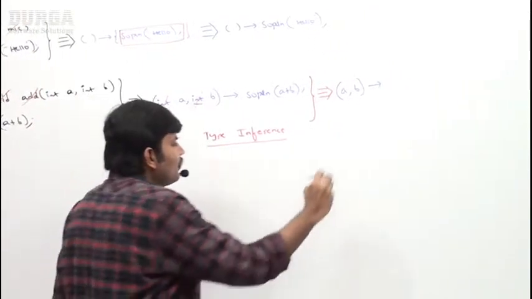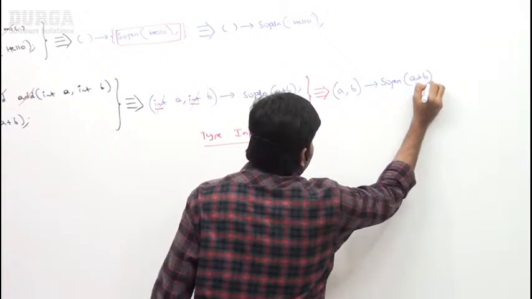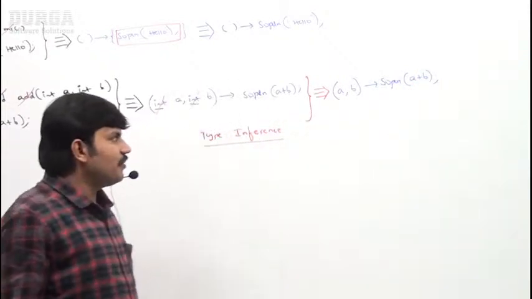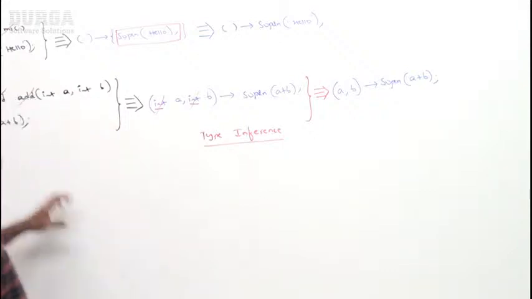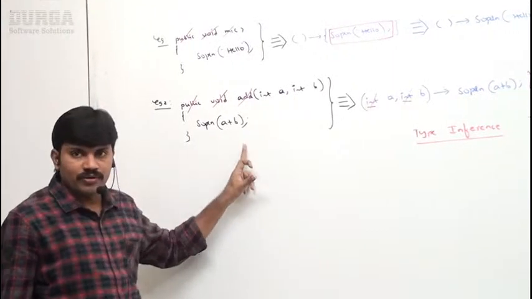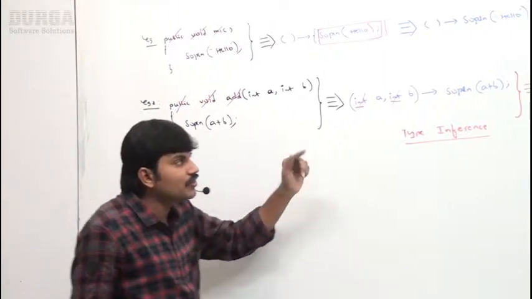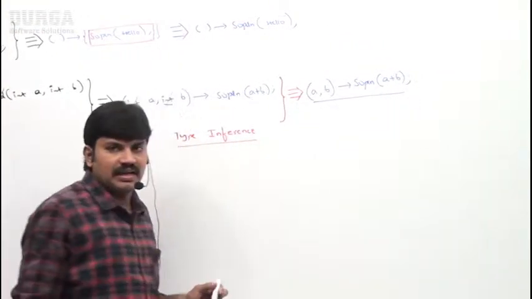Okay. Now System.out.println(a + b). Are you getting a, b? Just observe. This is the method, sir. In the method, how much code did I write? A big code I wrote. But when I convert it into a lambda expression, how much code is there? Just only one line. Are you getting it?